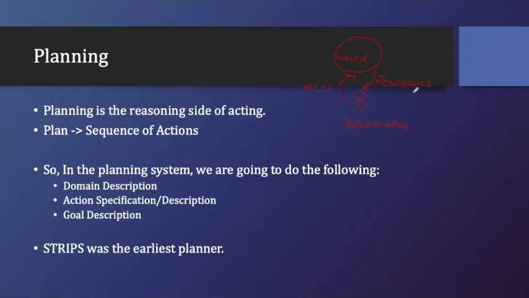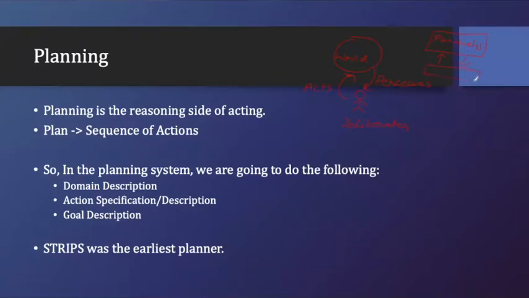But here what we are expecting is a system which is called a planning system. Let's say we have a system here in the environment which is called the planning system, and this planning system will act for making the decisions to achieve the goal.